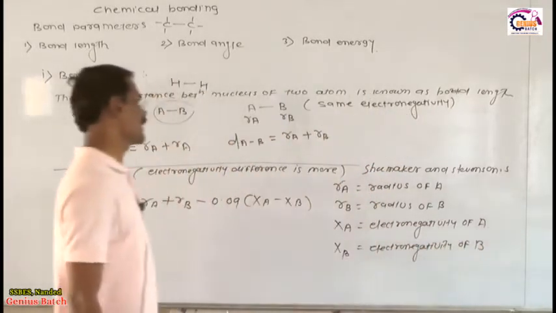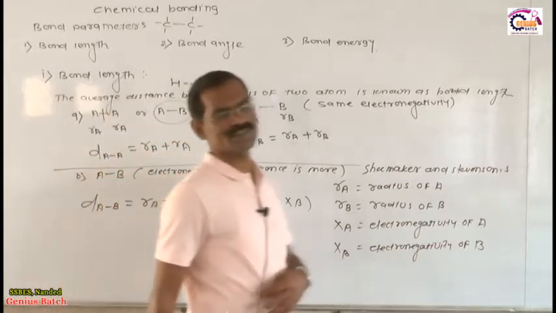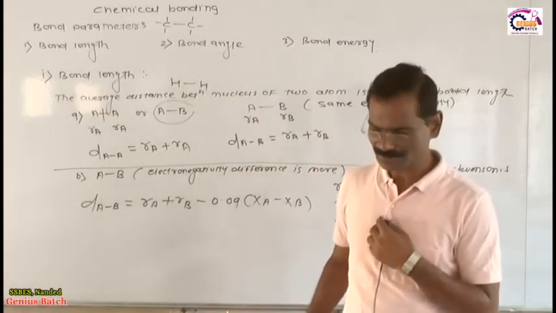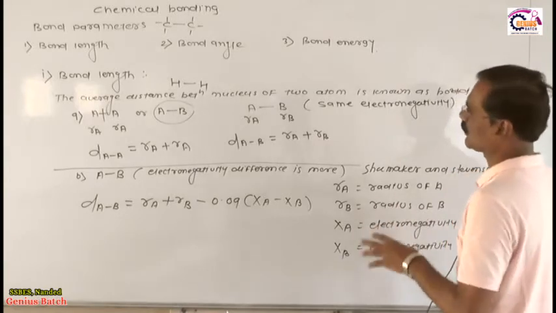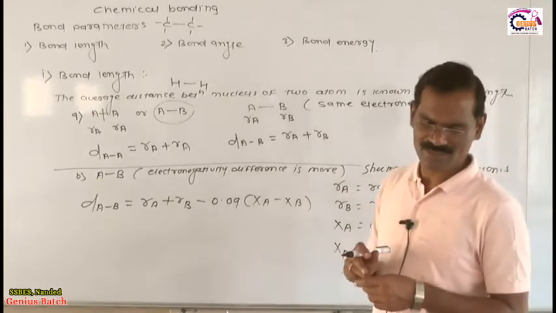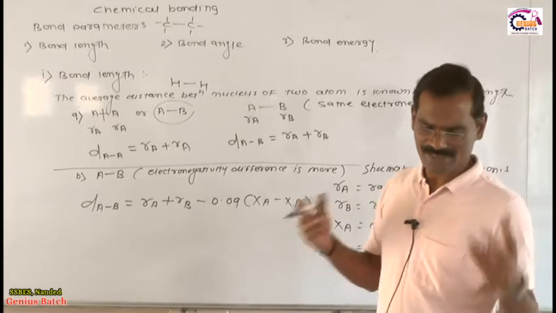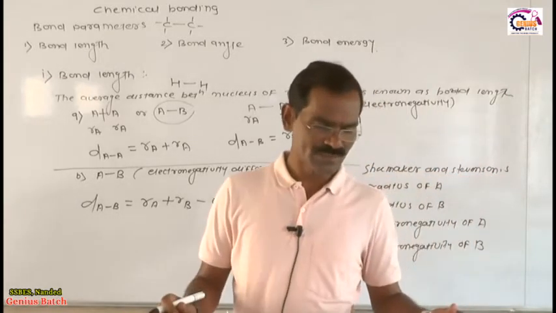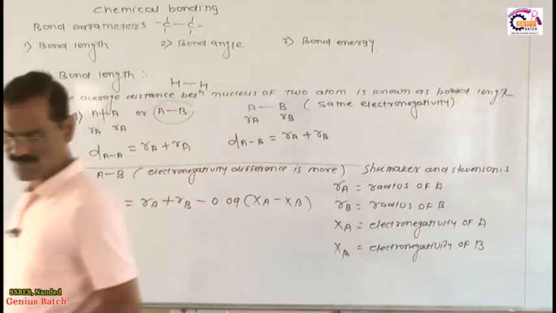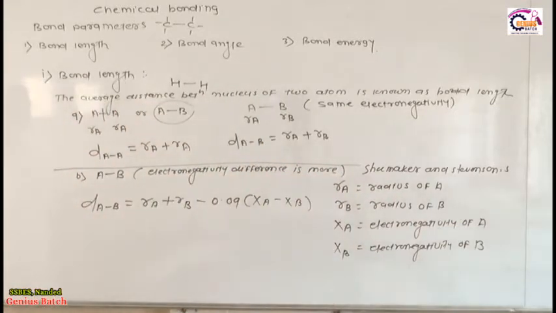So, dear students, these are very simple things, very simple phenomena. By using them, we successfully calculate the bond length of that particular molecule. Listen very carefully. These are the two cases which are present in front of you. Keep in your mind, this is the simple way. By using this, we decide the bond length.